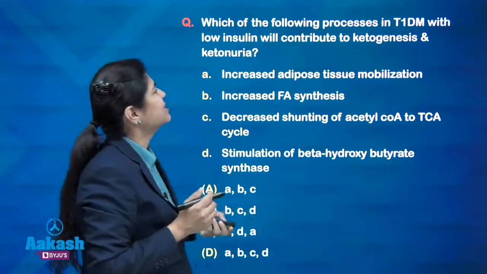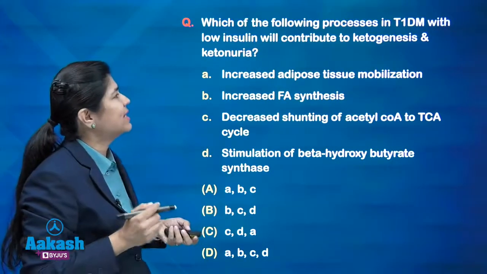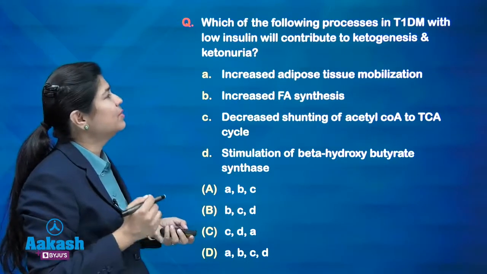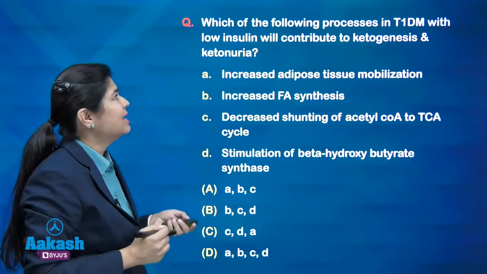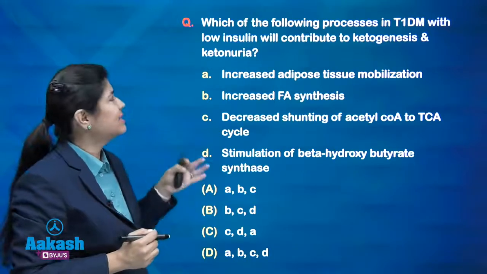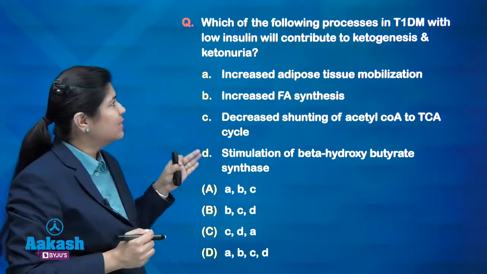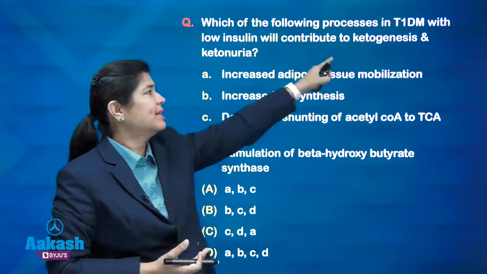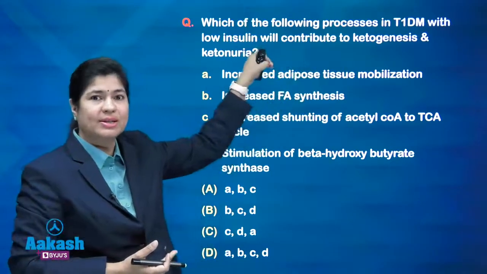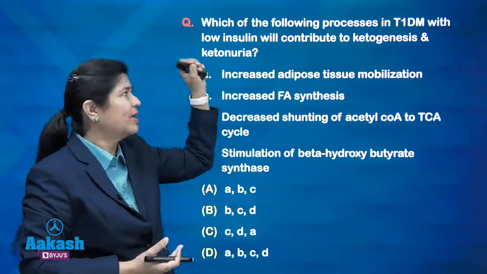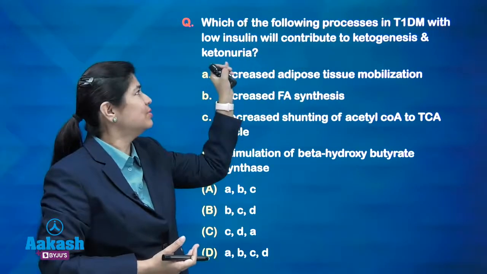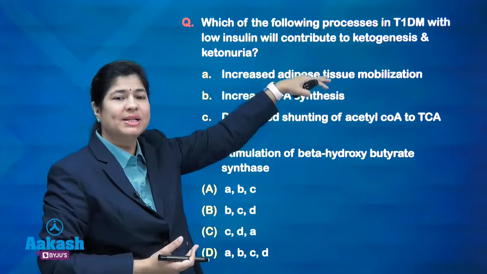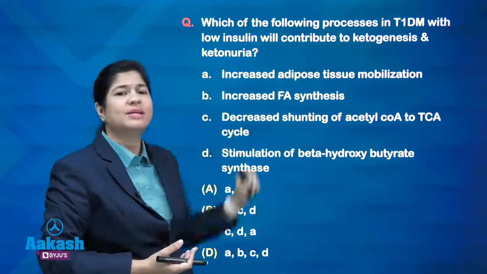Which of the following processes in T1 diabetes mellitus, that is type 1 diabetes mellitus, with low insulin will contribute to ketogenesis and ketonuria? Now, in type 1 diabetes mellitus the insulin is low. With the low insulin, the ketone bodies will rise. That is why ketogenesis and ketonuria. That means ketone bodies are very high in the body, and we know that ketogenesis and ketonuria happen in an insulin lowered state, that means in diabetes, and they also occur in starvation.